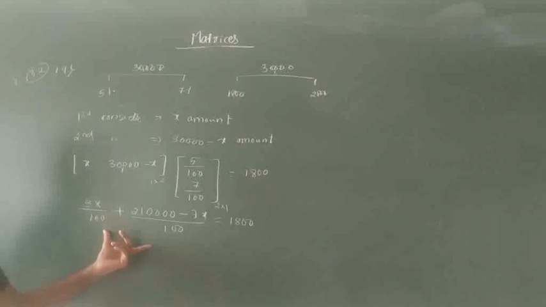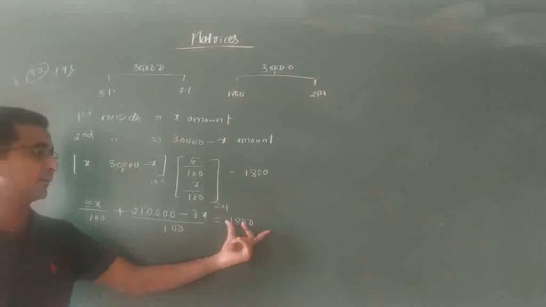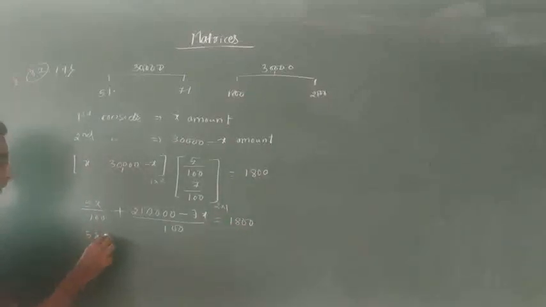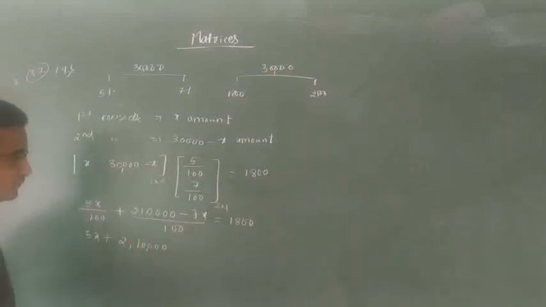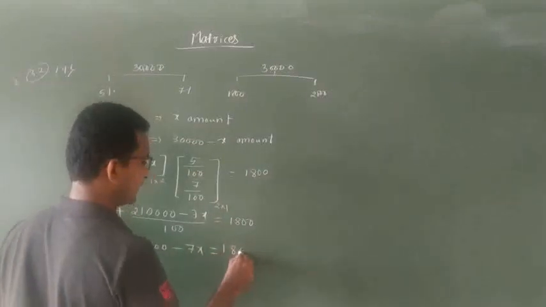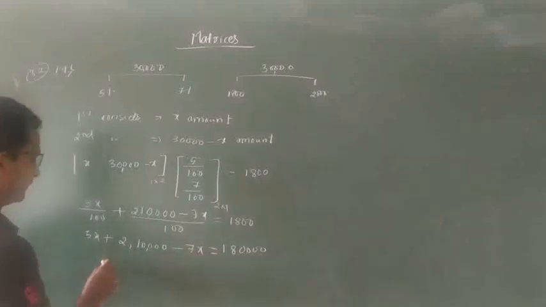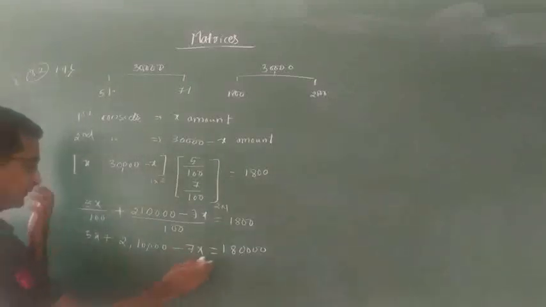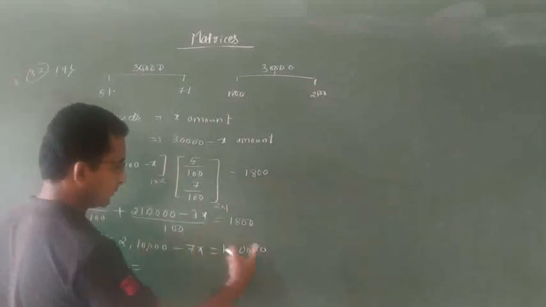So 100 is common for both elements, so the LCM is 100. That 100 I will multiply on the left side. That is 5x plus 210,000 minus 7x is equal to 100 into 1800, that is 1,80,000. Okay. So 5x minus 7x, that is minus 2x is equal to, I will take this 2,10,000 to the RHS.